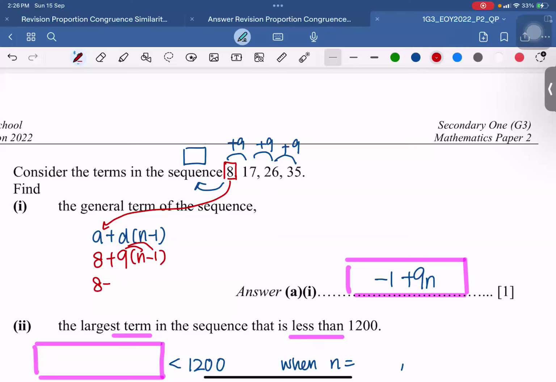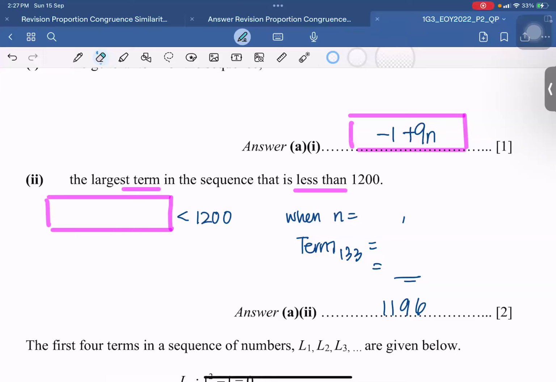Okay, both of them give the same answer, but I do not like to use this method because if my students do algebra wrongly, then they'll get the wrong answer. So I just leave it as this. Okay. Next part, maybe some of you didn't do the working in this manner, but it's okay. Yes, you can write 9n minus 1. It's the same thing. Or maybe I can just put down here. All right, both of them are the same answers.